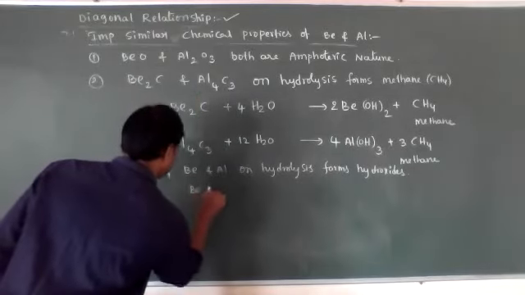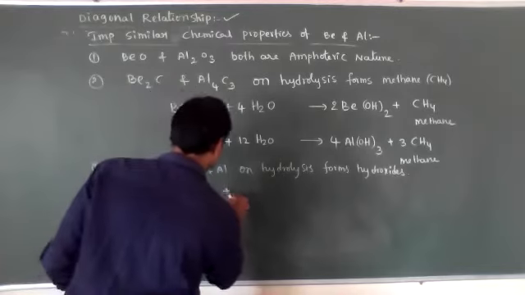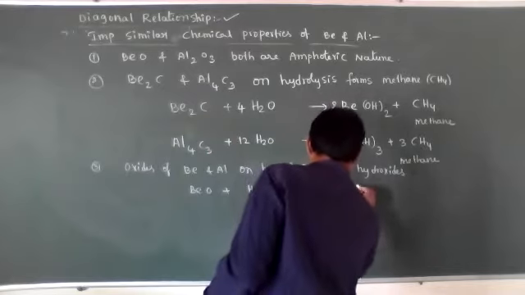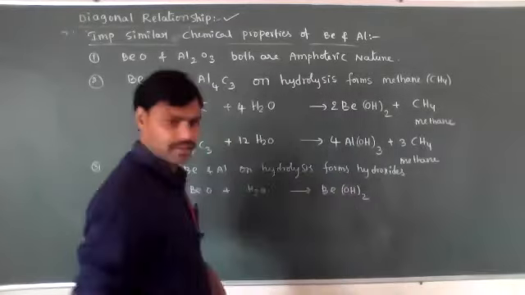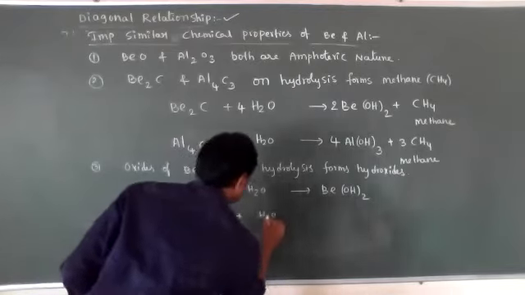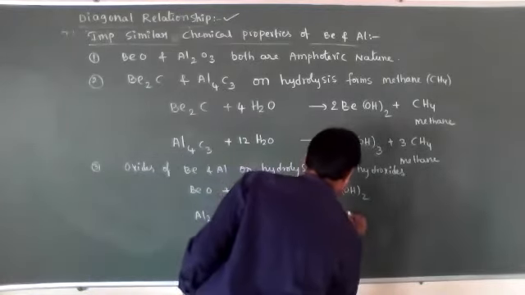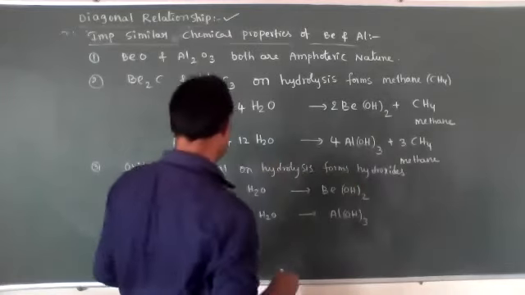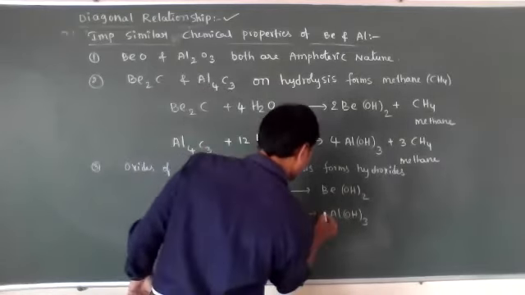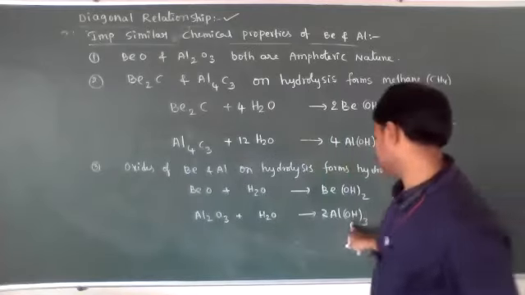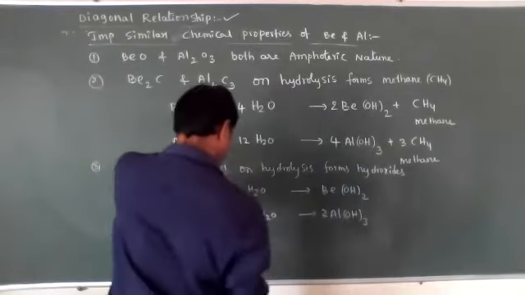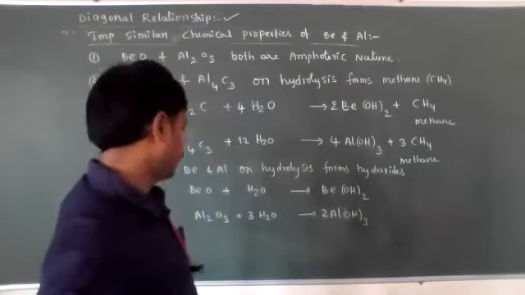For example, beryllium oxide on hydrolysis produces Be(OH)2, and aluminium oxide on hydrolysis produces Al(OH)3.